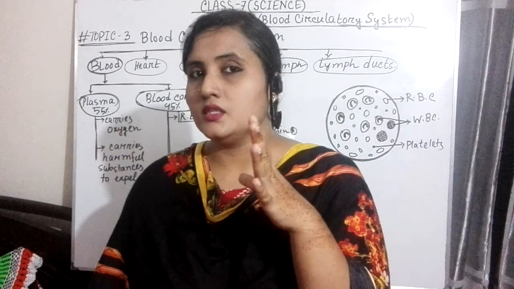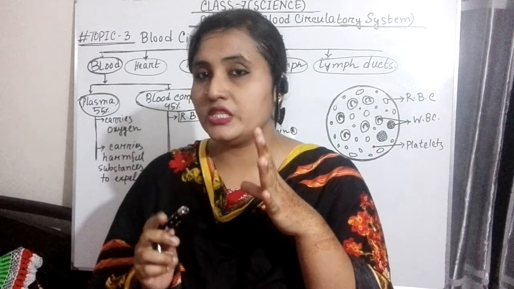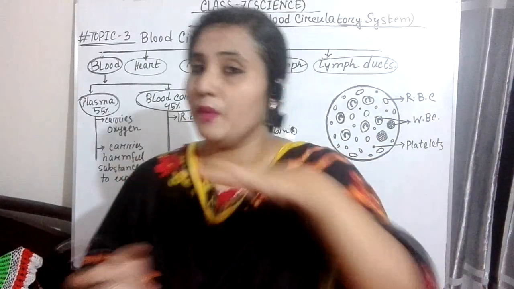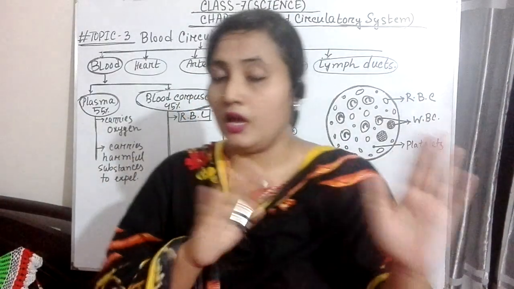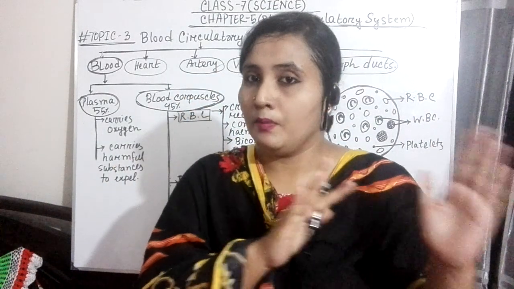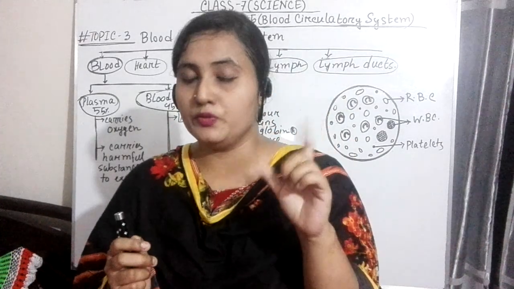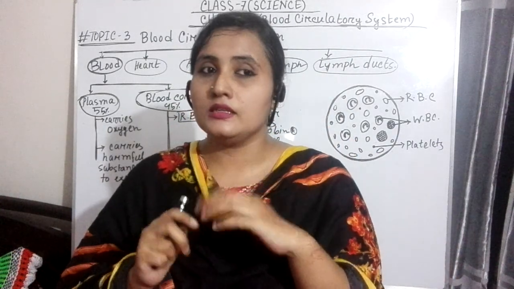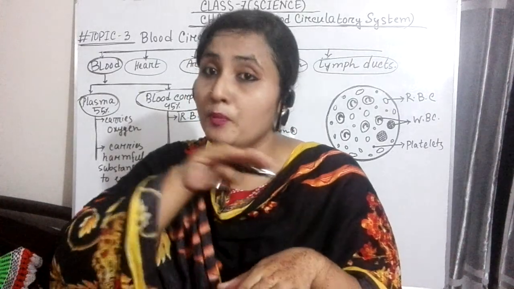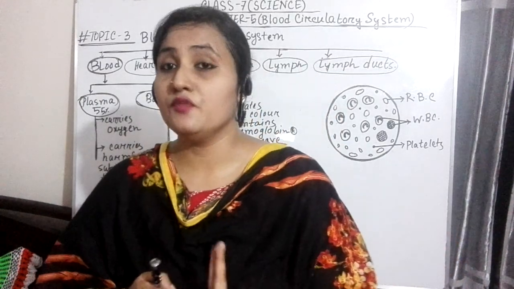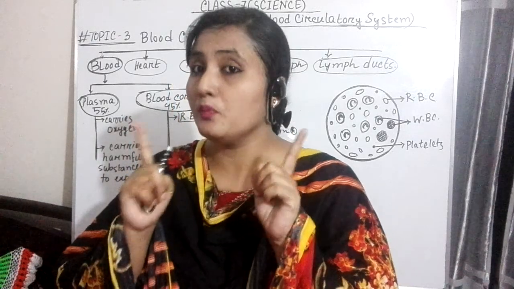One part is a thick portion which gathers in the lower section of the bag, and the other portion is a yellowish liquid portion, and this remains in the upper portion of the blood bag. That means blood is divided into two main portions.